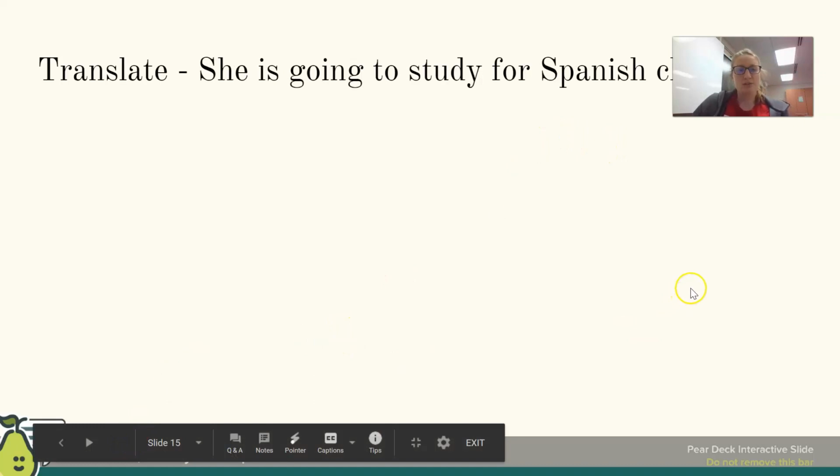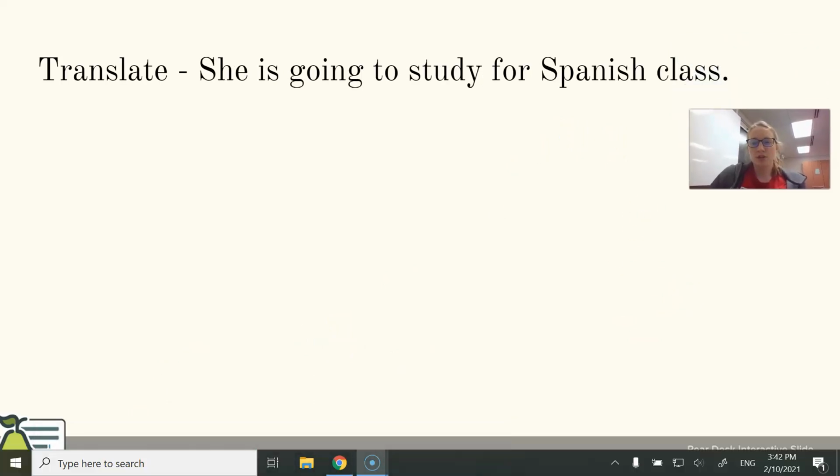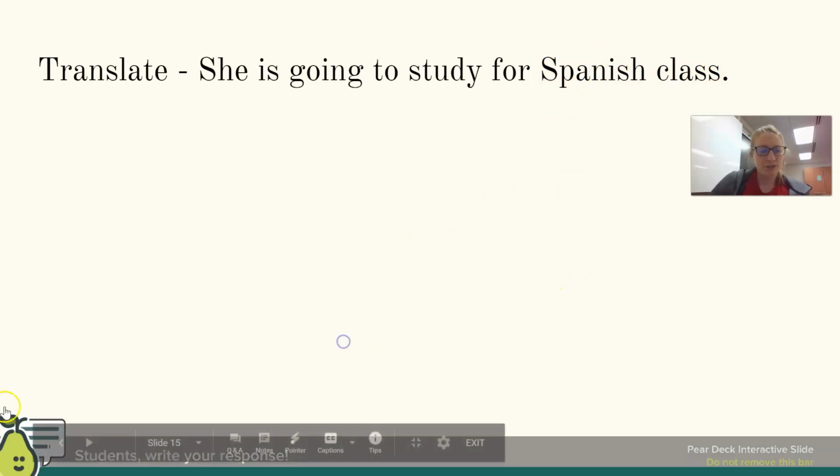Last slide, chicos. Translate: she is going to study for Spanish class. Ella va a estudiar para la clase de español. Va, she is going, a estudiar para la clase de español. ¿Sí? Bien, chicos.